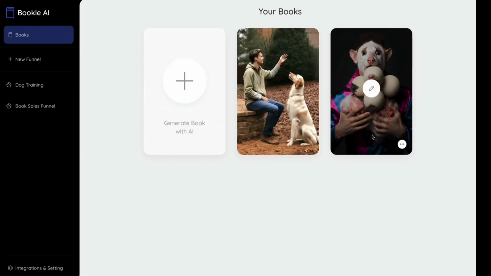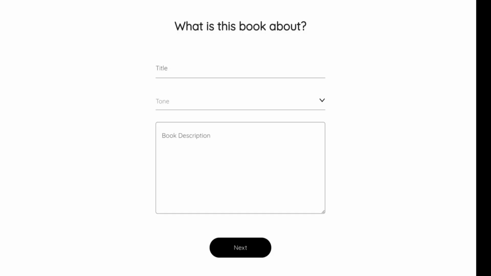And yes, this was me making a book about how to juggle rabid ferrets. We're not going to talk about that. That was a long time ago. That was yesterday. But let's start with a new one right here.